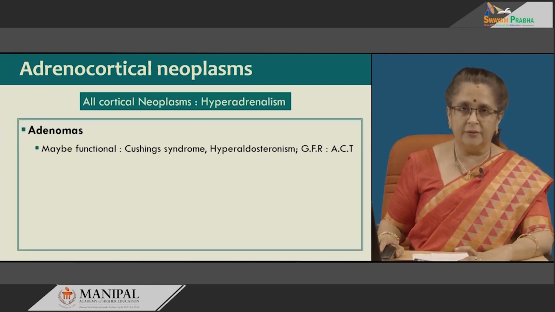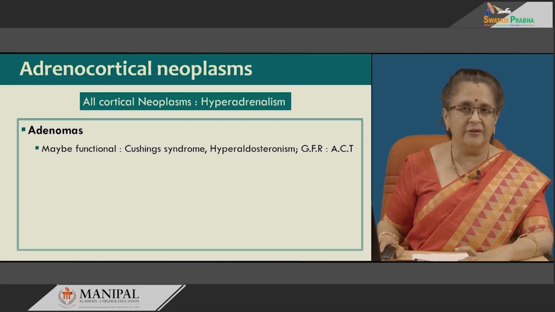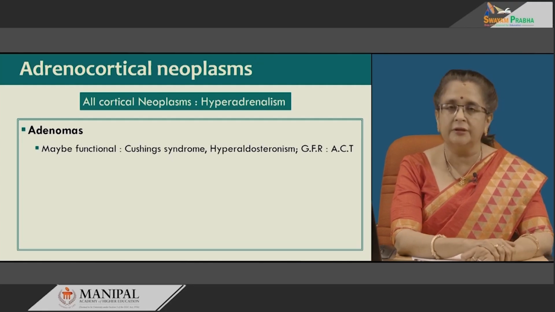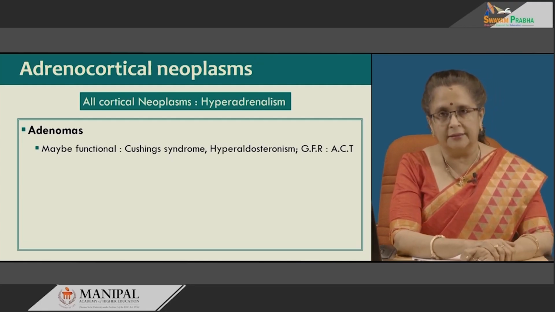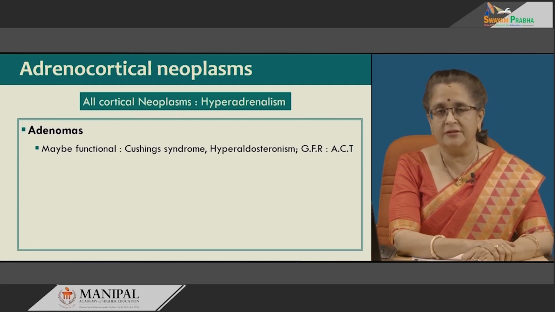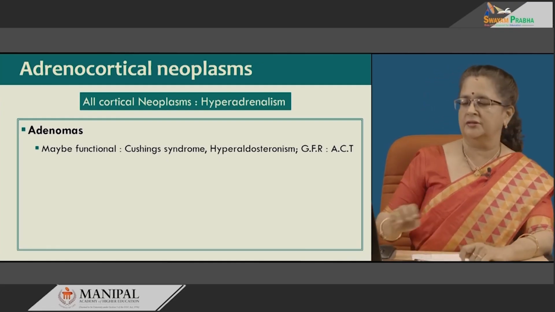So, it can be adenomas or carcinomas. Now, adenomas may be functional and they can produce Cushing syndrome or hyperaldosteronism. Now, how do they do that? Remember that the adrenal cortex is divided into three zones, that is zona glomerulosa, zona fasciculata and zona reticularis, or what we say G, F and R. Now, glomerulosa produces aldosterone, then your fasciculata produces cortisol, and the last one, that is reticularis, produces testosterone or sex hormones, both estrogen as well as testosterone actually.